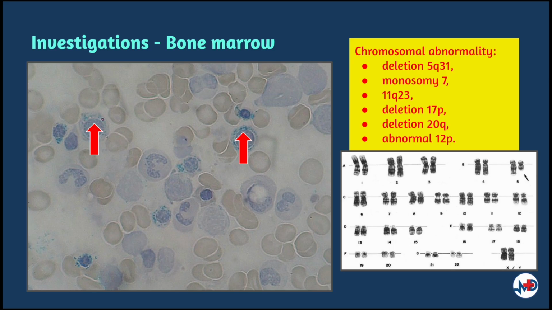Bone marrow cytogenetic analysis can demonstrate chromosomal abnormalities, some of which are characteristic of MDS, such as chromosome deletion 5q31, monosomy 7, 11q23, deletion 17p, deletion 20q, and abnormal 12p.